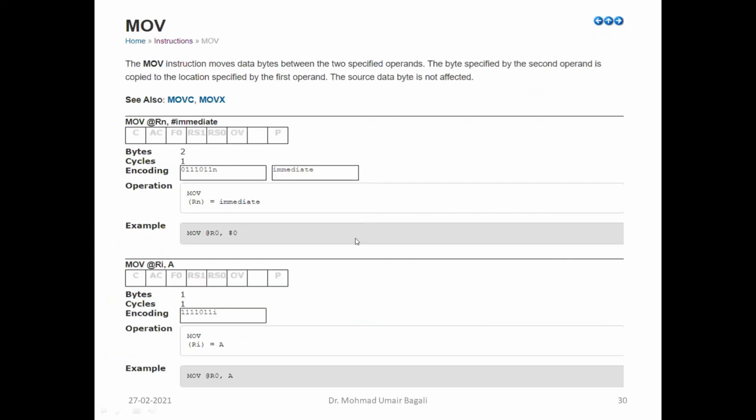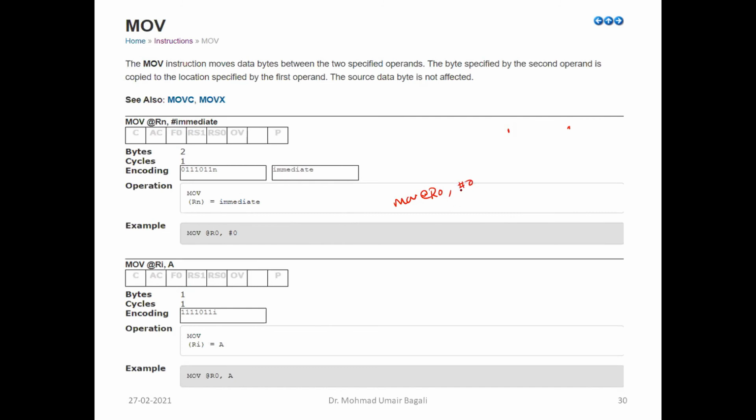Then the next instruction, a very important one, is the move instruction, because many times we use it. Now, what does the move instruction do? It will copy the content from one memory location to another memory location. And we have various addressing modes available here. One of them is the register indirect addressing mode and immediate. Say, for example, MOV @R0, #0.